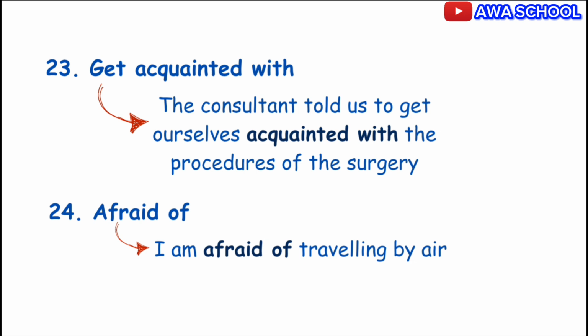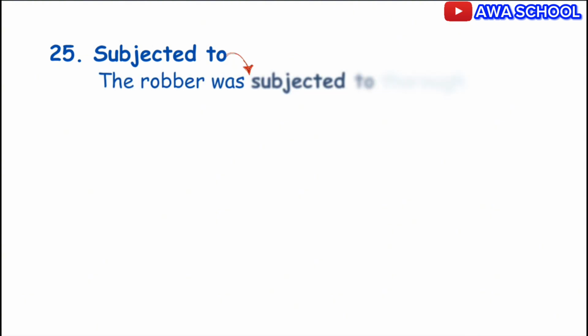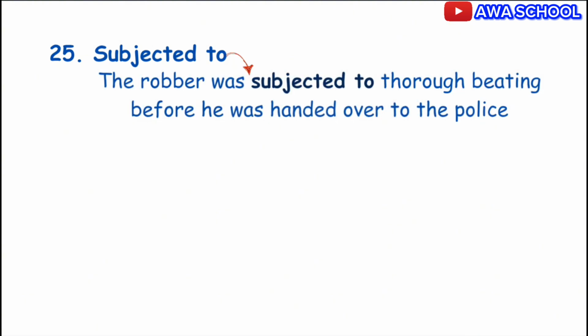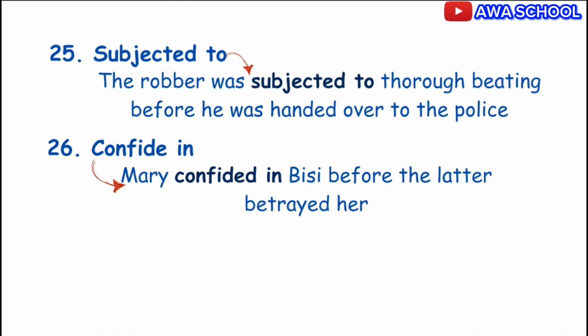Exactly. Okay. Now, you are subjected to something or somebody. Example, the robber was subjected to thorough beating before he was handed over to the police. Exactly. So you are subjected to something or somebody. The next, you confide in someone. Example, Mary confided in BC before the latter betrayed her. So you confide in someone.